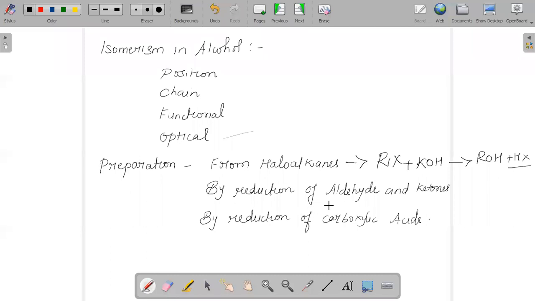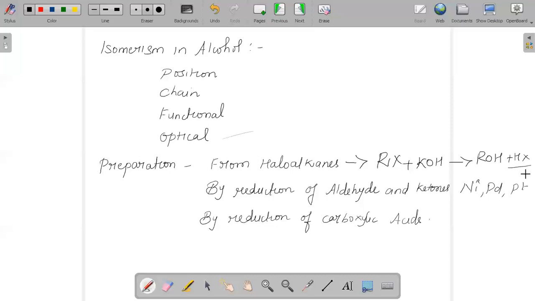Second one, we can reduce an aldehyde or ketone in the presence of a suitable reducing agent like nickel, palladium, platinum, lithium aluminium hydride, etc. And that will result in getting an alcohol. We can reduce an aldehyde in the presence of a suitable catalyst in order to give you an alcohol. We can also reduce a ketone in the presence of a suitable catalyst to give us alcohol.